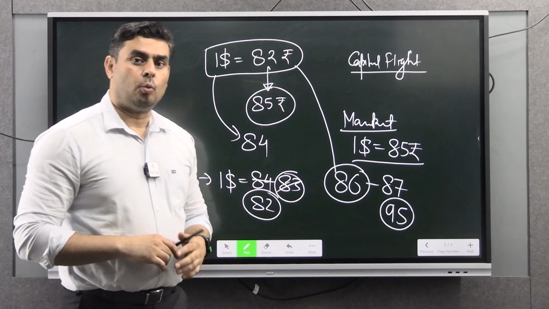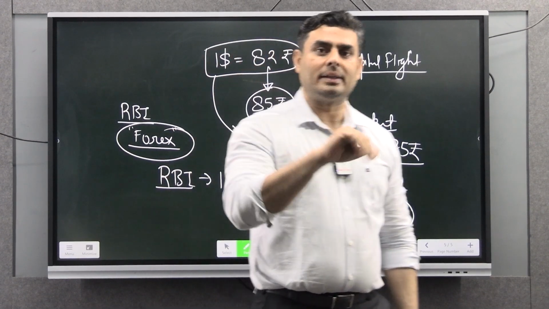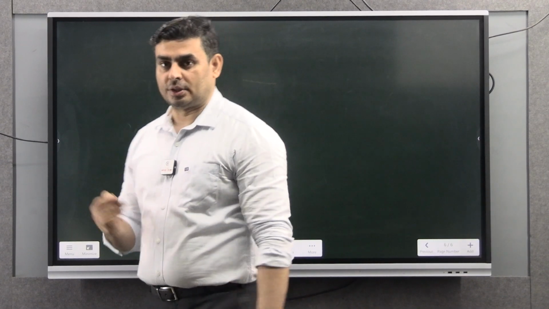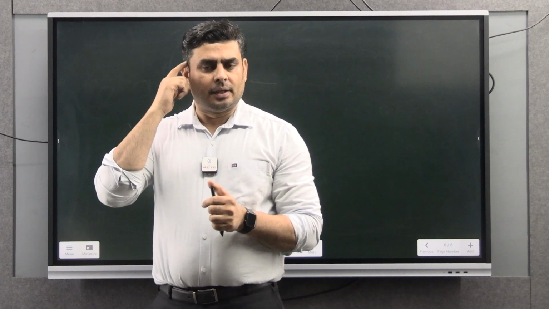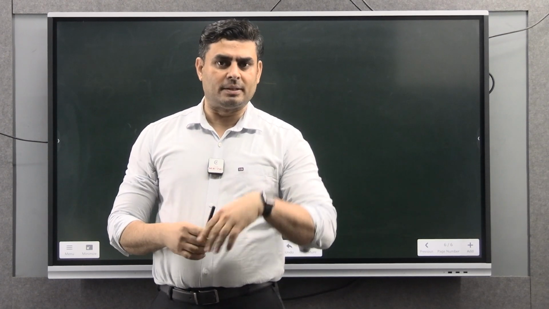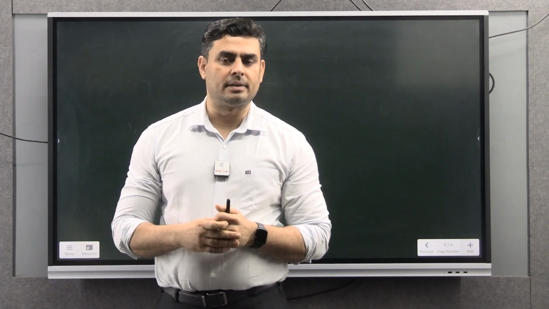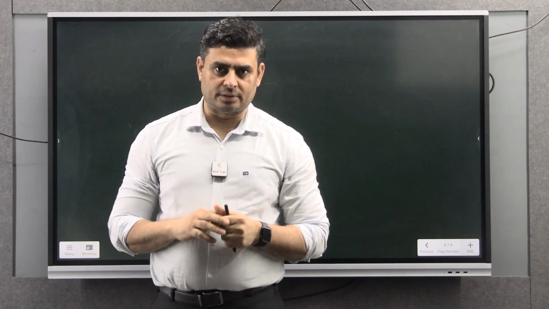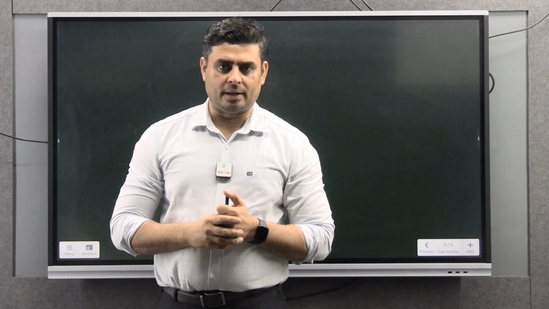Now understand why RBI is allowing that slide. There are a few theories, because RBI has not explicitly made any formal statement in this regard. So we can just speculate about the possible reasons, and there are some very strong reasons behind that.